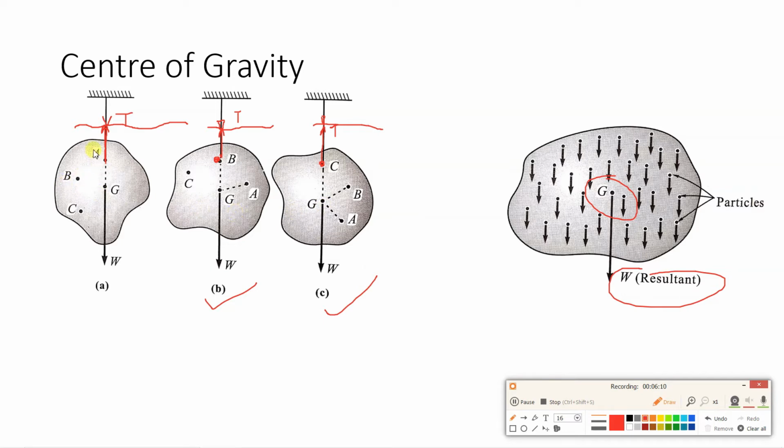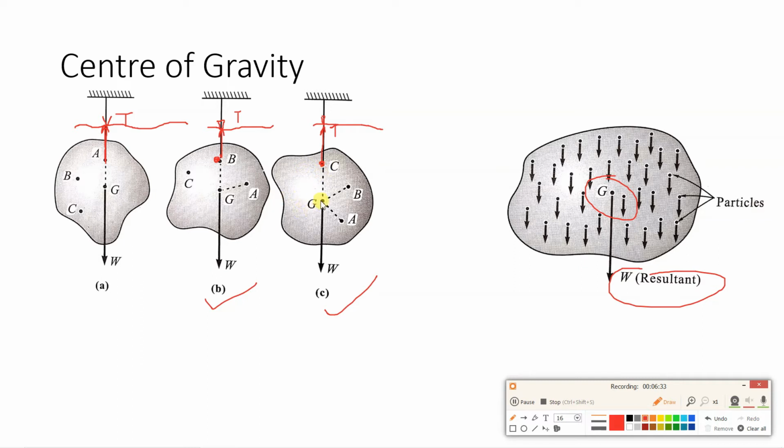So every time we rotate the body, the center of gravity remains the same. Every time we are rotating the body, you can observe that this upward force at point A, in figure B at point B, and in figure C at point C, is equal, opposite and collinear. That is why the body is maintained in equilibrium.